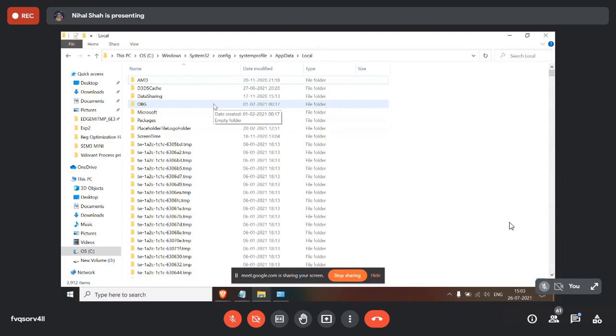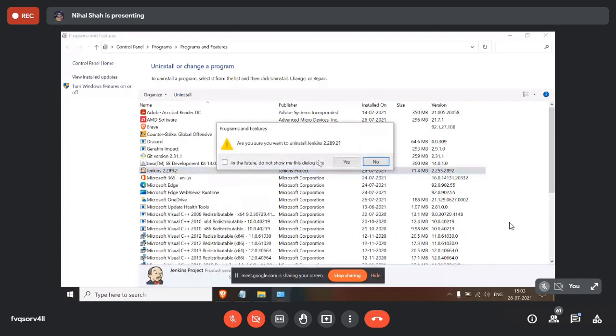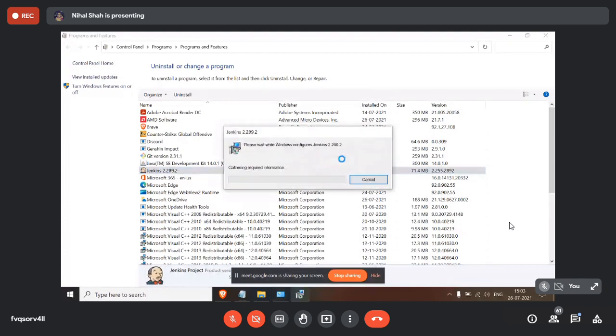So can you do one thing? Just uninstall it. Just check in the control panel whether it is there or not. Yes, it is installed. I checked. Do uninstall it and then follow the same steps again. Okay, we'll wait for you.